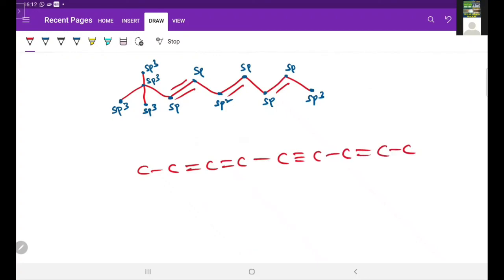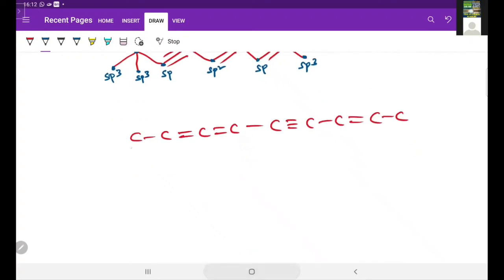And one more example. So like this is given, then hybridization of the carbon, here it is sp3, this is sp2, this is sp because successive double bonds are there, and this is sp2 because only one double bond. This is sp, this is sp2, and this is sp2, and this is sp3. So like this, we